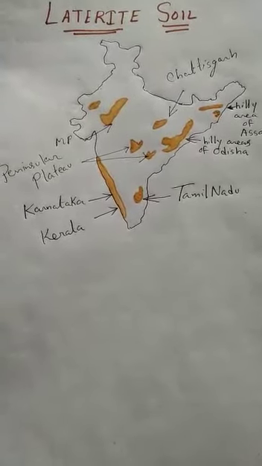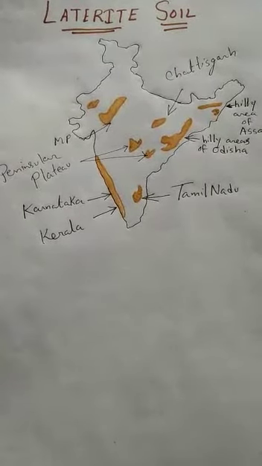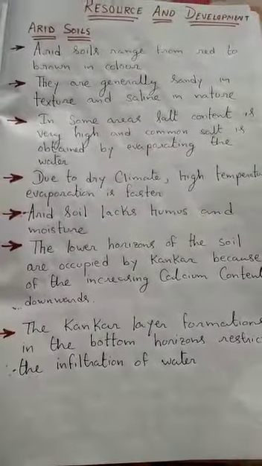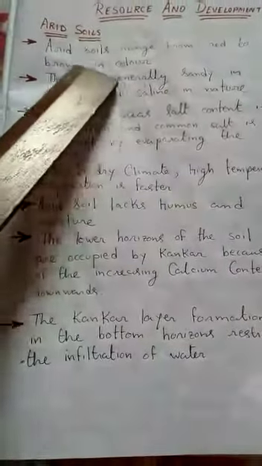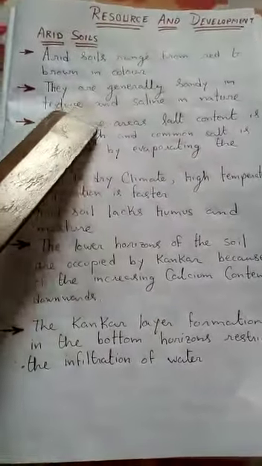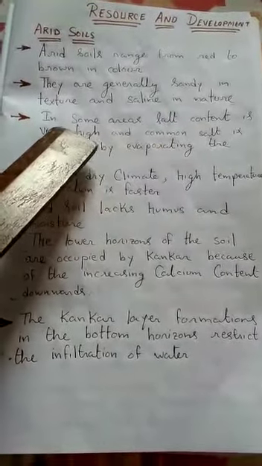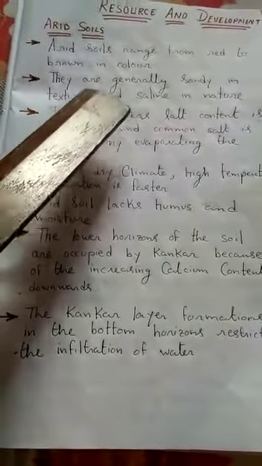Alright students, now we are going to start with the arid soil. Just see what the characteristics of this arid soil are. Arid soil ranges from red to brown in color. Alright, they are generally sandy in texture and saline in nature, and for that reason we used to find it in Rajasthan's Thar desert. Okay, and they are saline in nature.